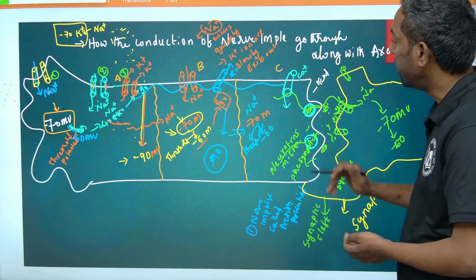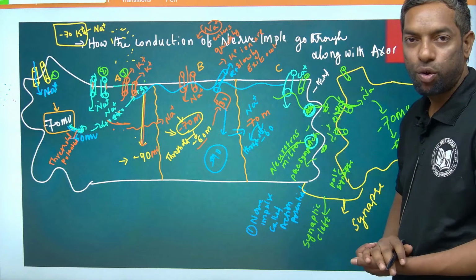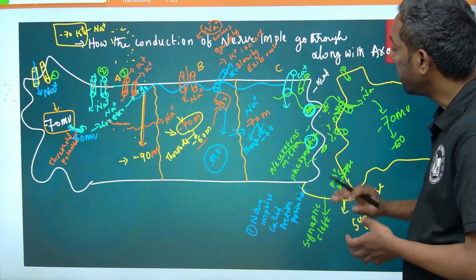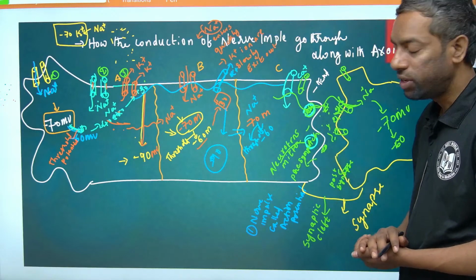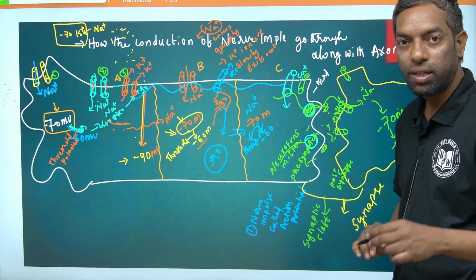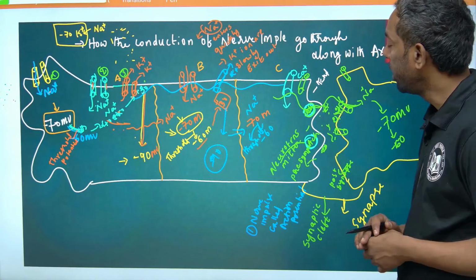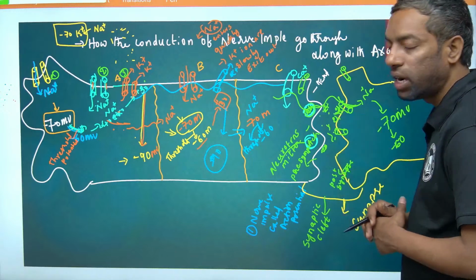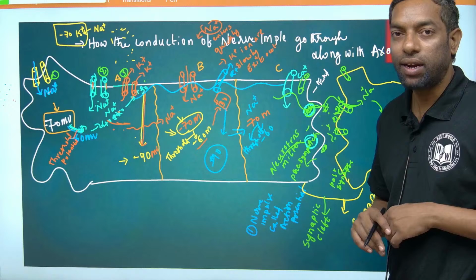Okay. This is calcium ions, calcium channel ions, they open at the end of the axon, and the calcium ions push these vesicles filled with acetylcholine, the neurotransmitter. Acetylcholine is the chemical that causes the next neuron to open that ligand gated channel.